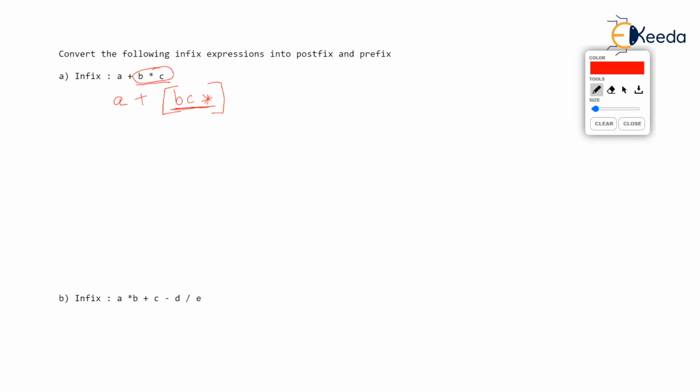Okay, now what do you have? Do you see again two operands? In this remaining expression, A is an operand, and BC star is an operand, and the two operands have been separated by plus. So this is again an infix expression. What will be the postfix equivalent of this?